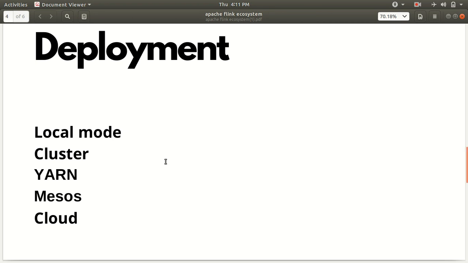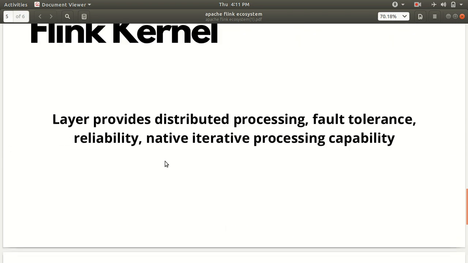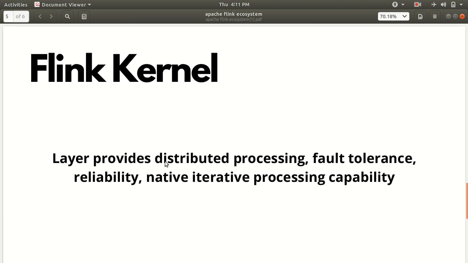So let's talk about the third layer. The third layer is the kernel. It is called the Flink kernel. It is a runtime which we call a distributed streaming workflow or data flow, also known as the kernel of Apache Flink. This layer provides distributed processing, as you all know that we never talk about centralized processing anymore.